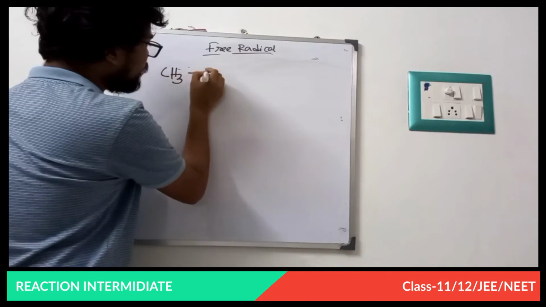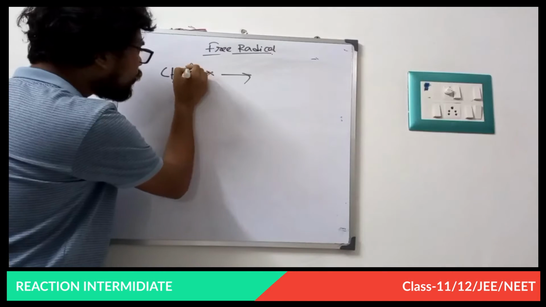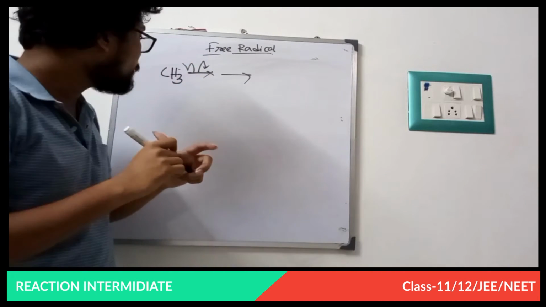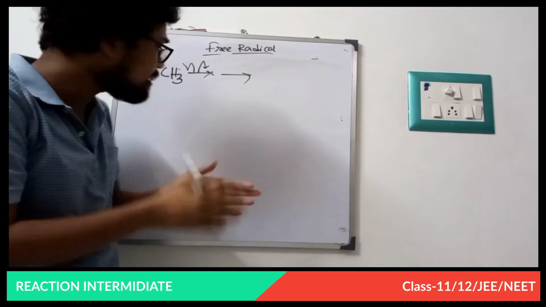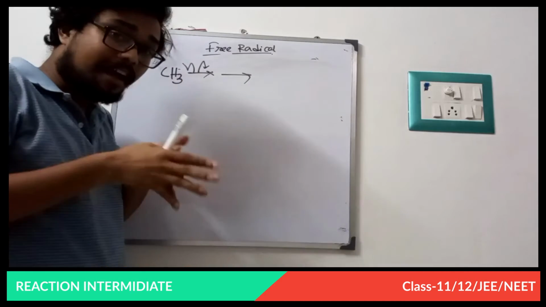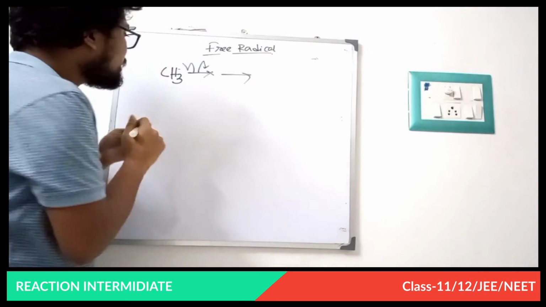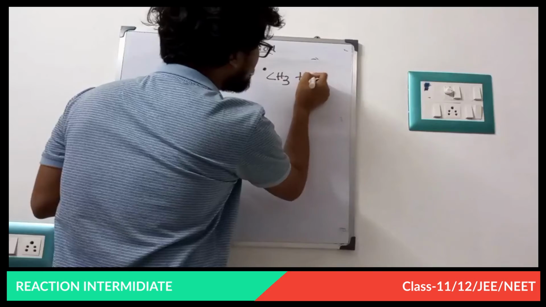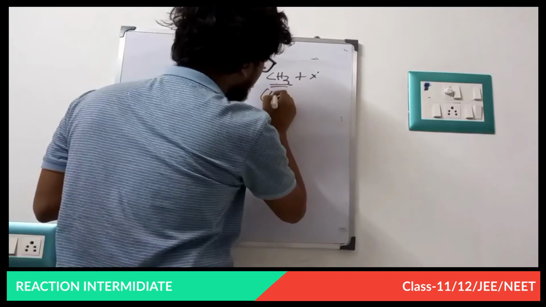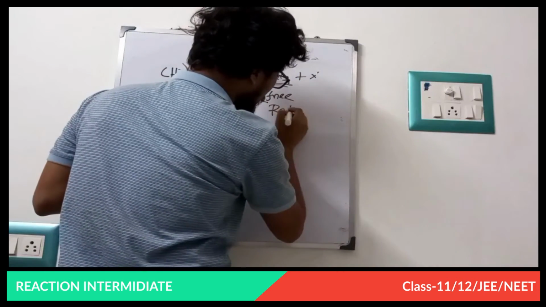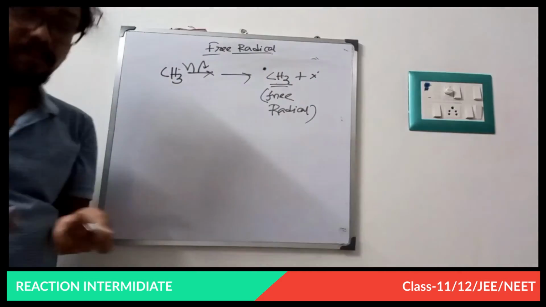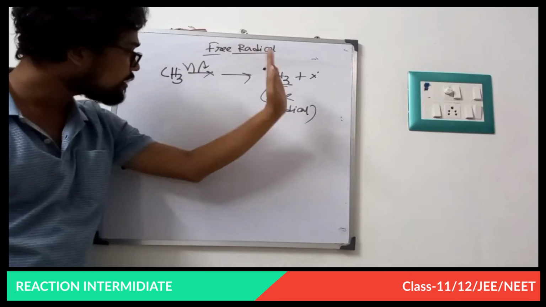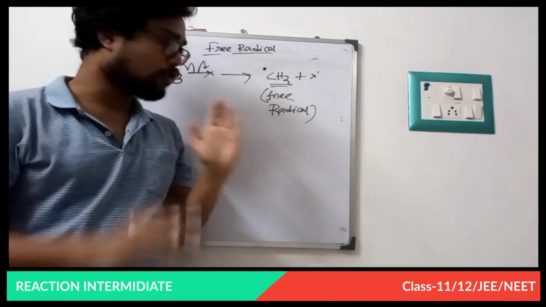A free radical will be generated by homolysis, by the homolytic cleavage of a bond. I am again repeating, a free radical is generated by homolytic cleavage of a bond, and this is written with a dot. This is expressed as a free radical. Now it is very clear how a free radical is generated: by homolytic cleavage or homolysis.